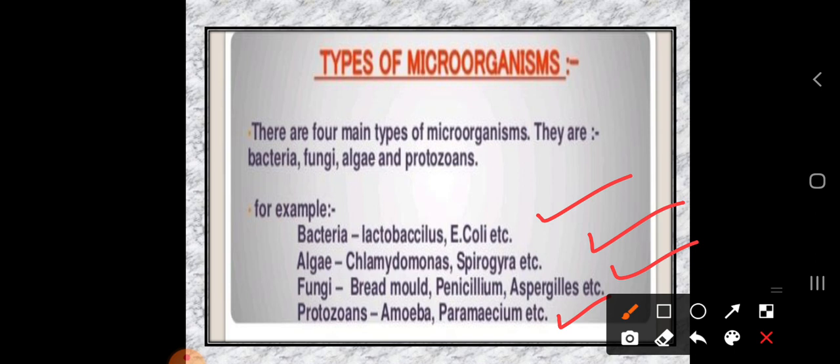And algae, you can take the example of Chlamydomonas and Spirogyra. These are the microorganisms which are present in aquatic areas. And fungi, you can take the example of bread mold, Penicillium, Aspergillus. A simple example is the bread mold, that white greenish color covering the surface of the bread, it is nothing but fungi. Next is protozoa. Here the examples you can take are amoeba and paramecium. Let us discuss these types of microorganisms one by one.